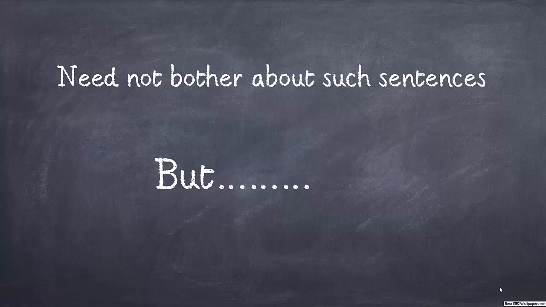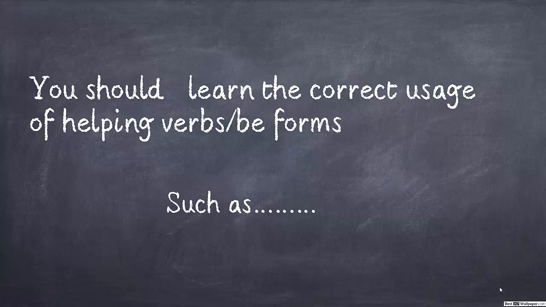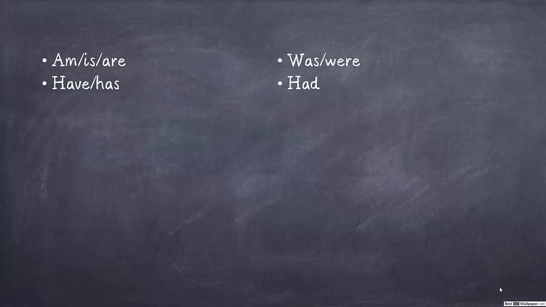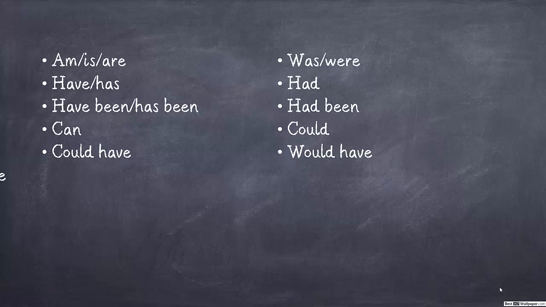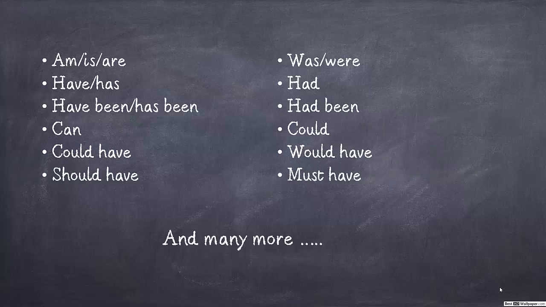So, need not bother about such kind of complex sentences, but you should learn the correct usage of helping verbs or be forms such as am, is, are, was, were, have, has, had, have been or has been, or had been, can, could have, would have, should have, must have, and many more such kind of helping verbs.